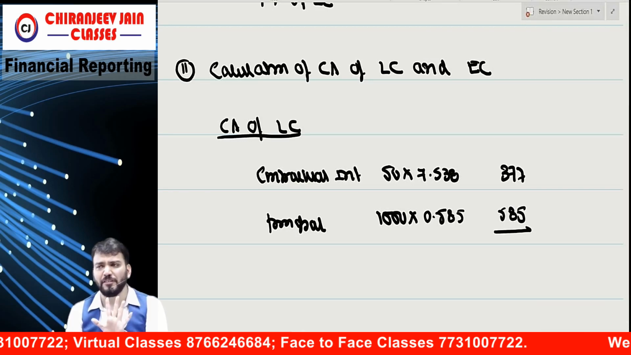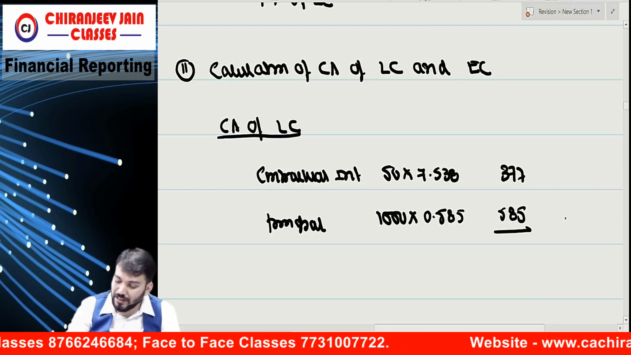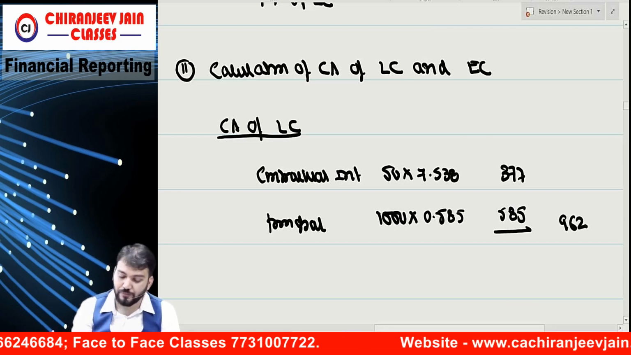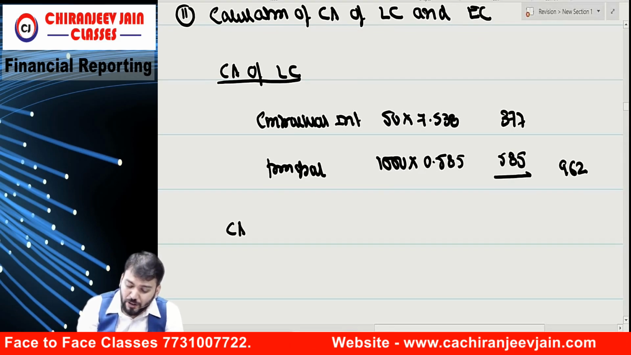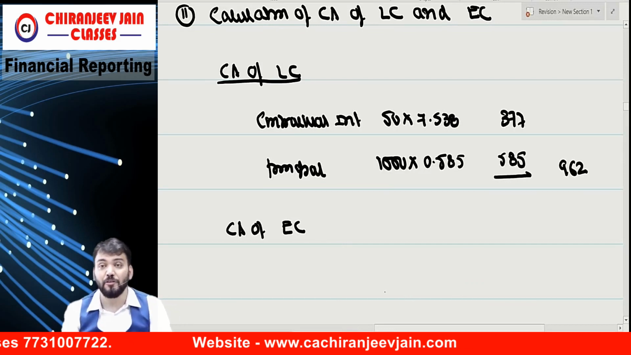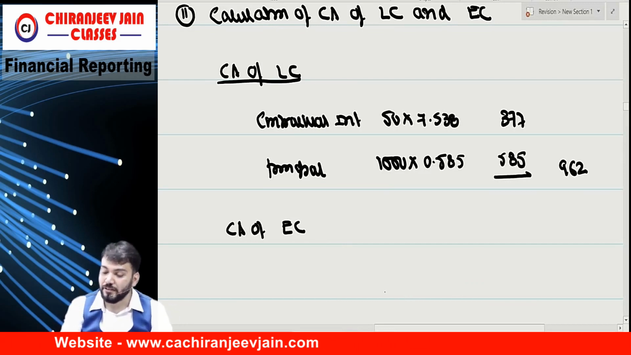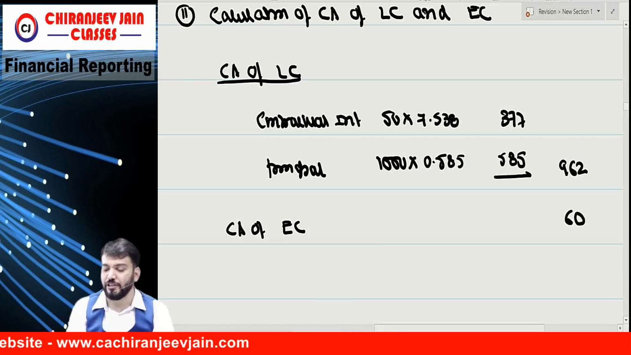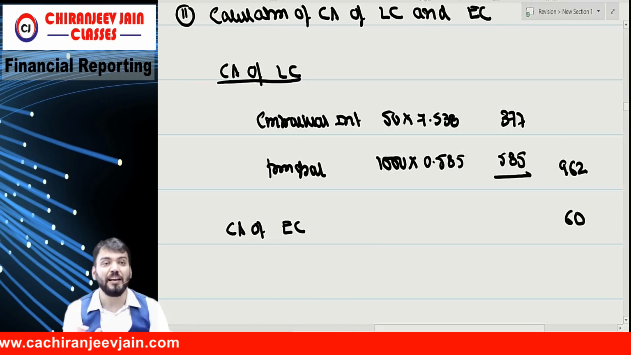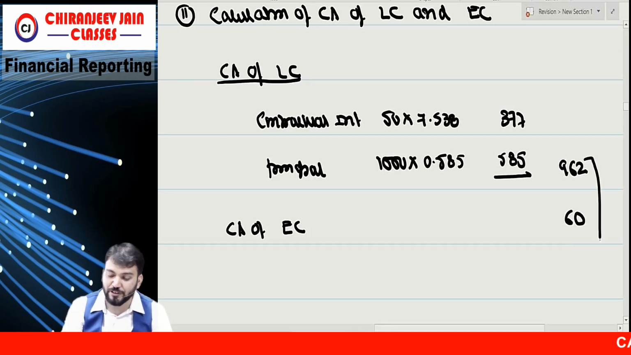Total is what? You have done 5.5% now. How much? 962. And can I say the carrying amount of the equity component will remain unchanged? So what was the initial? 60. So that will remain unchanged. So this is the total carrying amount. Understood? Correct? Have you understood this point?